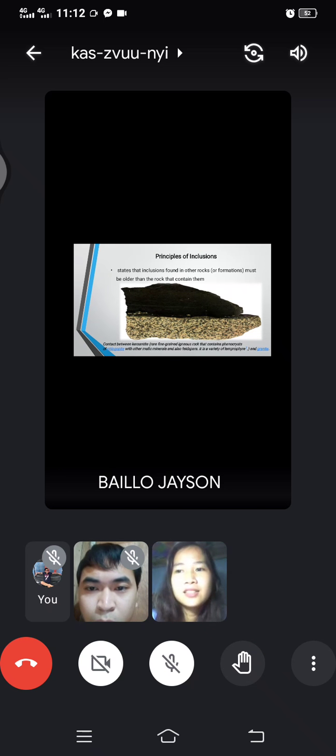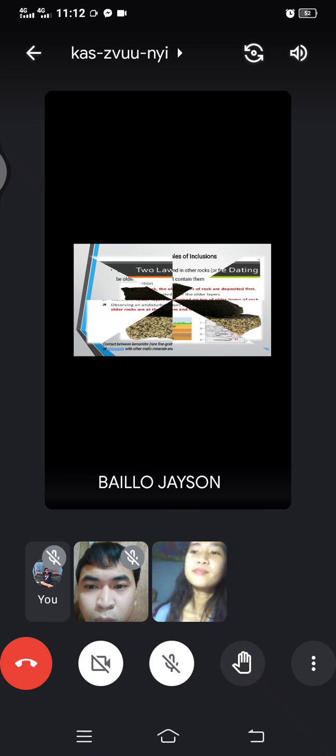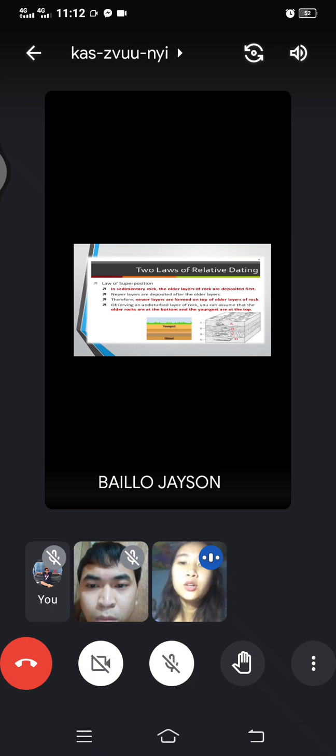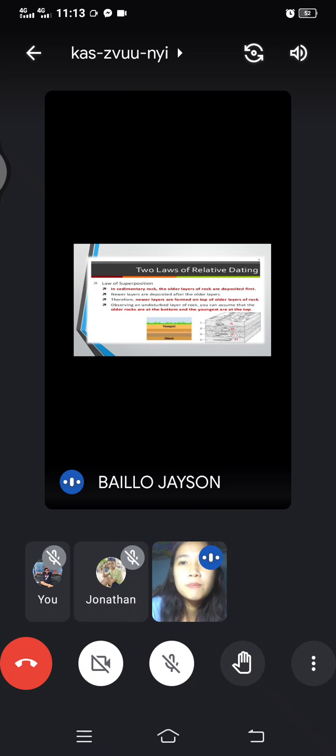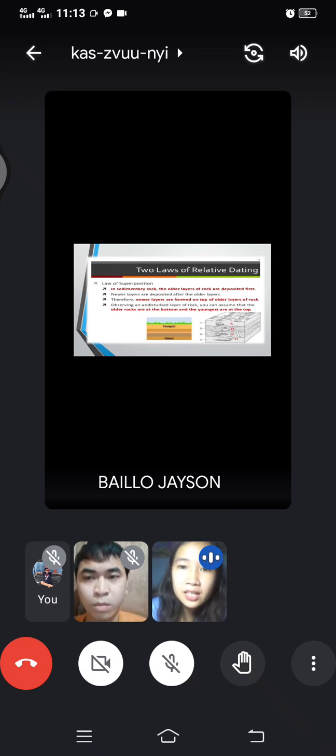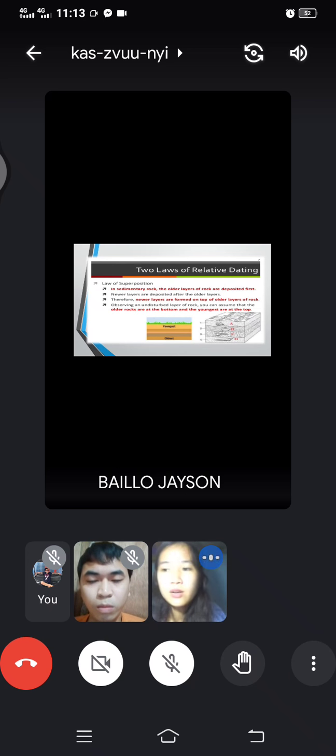Wait, let me go back to superposition. This superposition is very helpful to geologists, because they can easily determine the relative ages of sedimentary rocks. To determine the absolute ages of rock, geologists use radioactive dating. So, next slide.